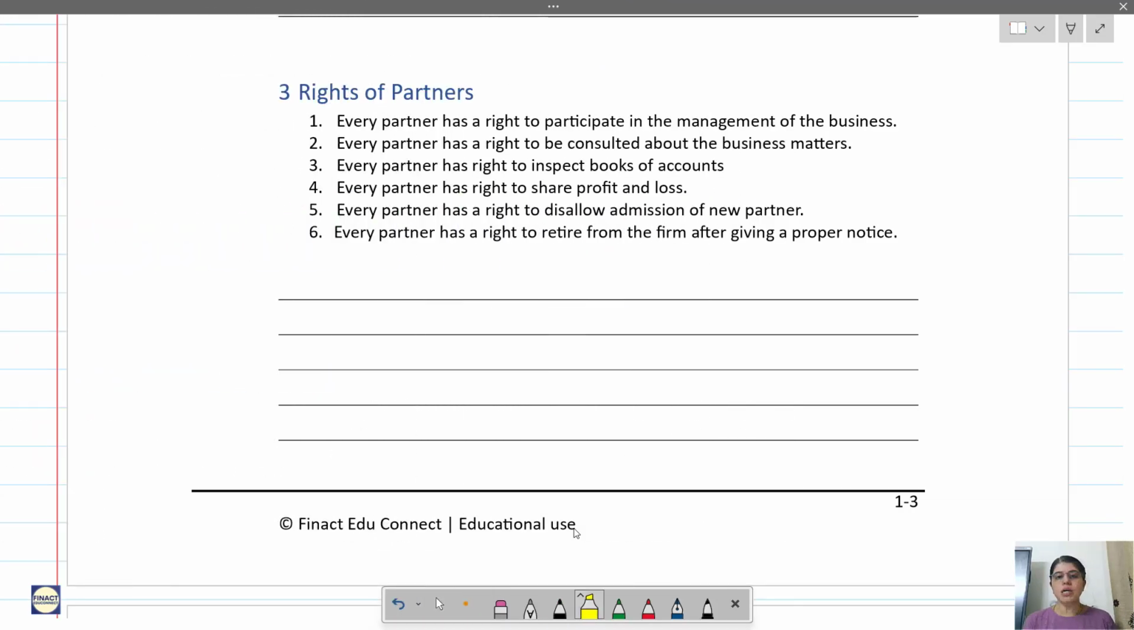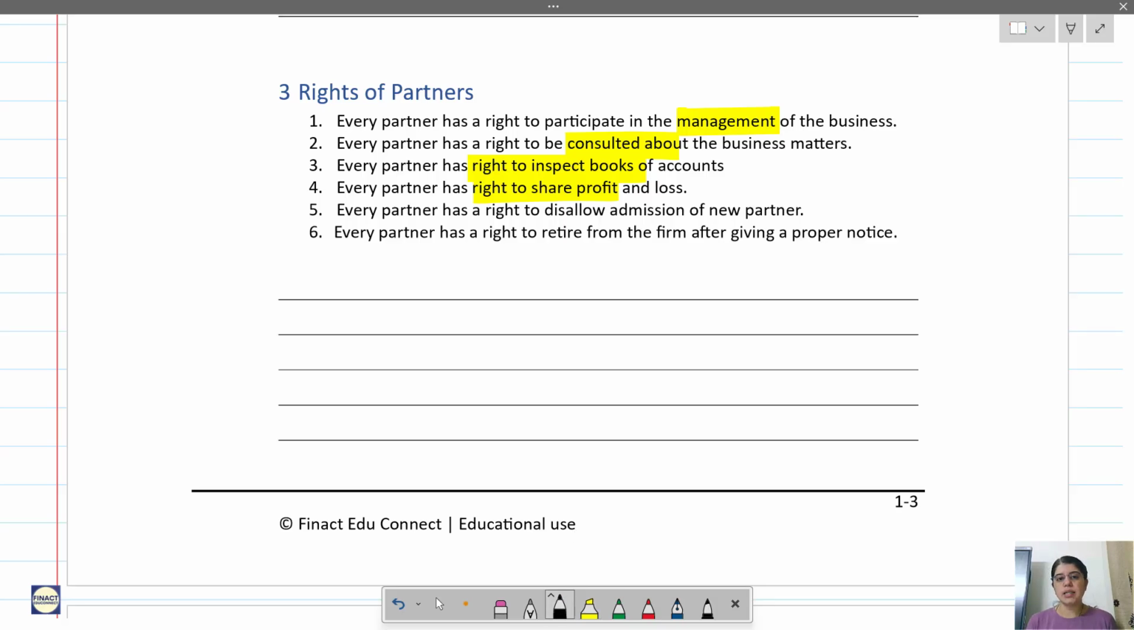Now let's go to the rights of partners. So let us understand what are the rights of each partner in the partnership firm. Every partner has a right to participate in the management of the business, right to be consulted about the business matters, right to inspect the books of account, right to share profit and loss, right to disallow admission of a new partner, and every partner has a right to retire from the firm after giving a proper notice.